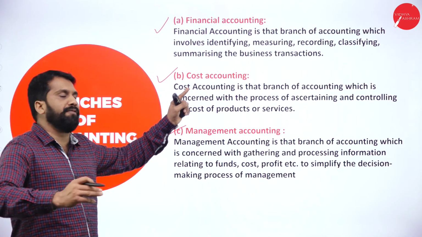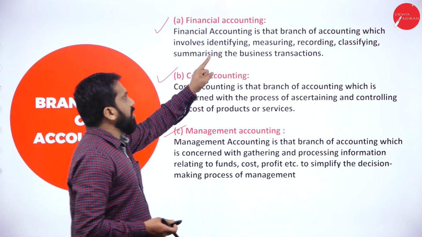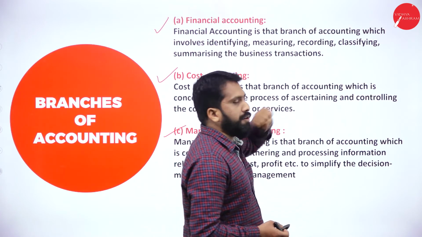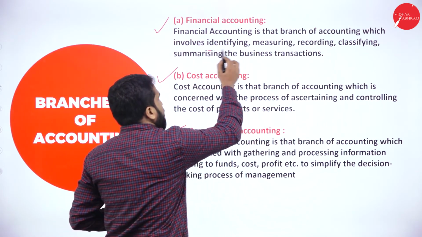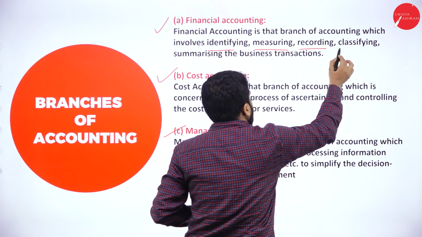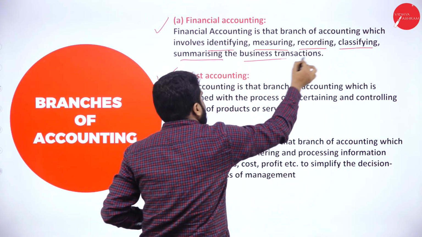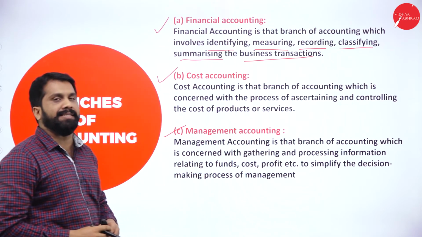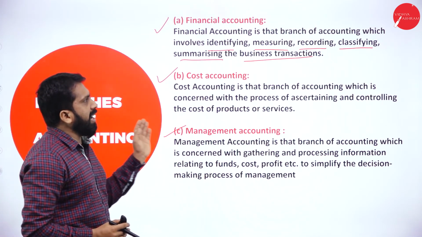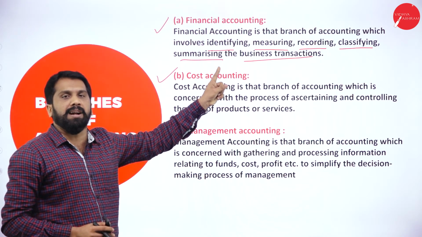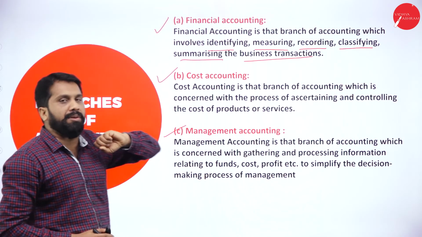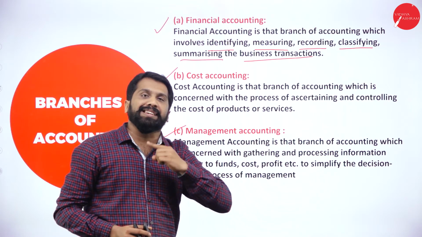Again, the same definition: financial accounting is that branch of accounting which involves identifying, measuring, recording, classifying, summarizing of business transactions. As I told you, for every accounting answer, you can use that statement. Now, your financial accounting is done. We'll move to the next one.